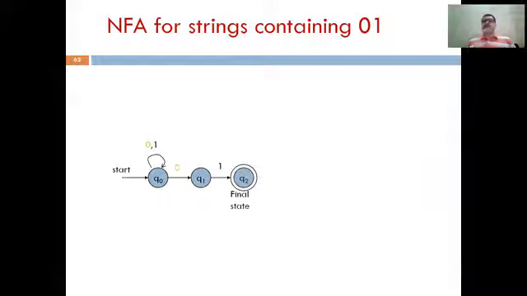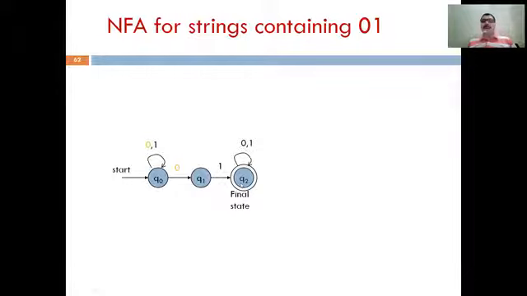Now suppose you have to design an NFA for strings containing 0, 1. How can we design an NFA for the given problem? We have to design an NFA such that after reading 0 and 1, the machine must reach the final state. So we consider the skeleton diagram first: from state Q0, after reading 0 you move to a new state Q1, and on reading 1 you move to state Q2.